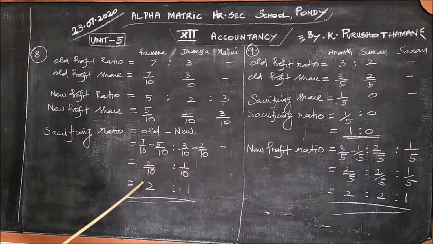Since the denominators are equal, we can write the numerator alone for the ratio 2:1. Here also, when we subtract, since the denominators are equal, we can subtract. If they are different, we cannot subtract, bear it in mind. Okay, this is question number 8.